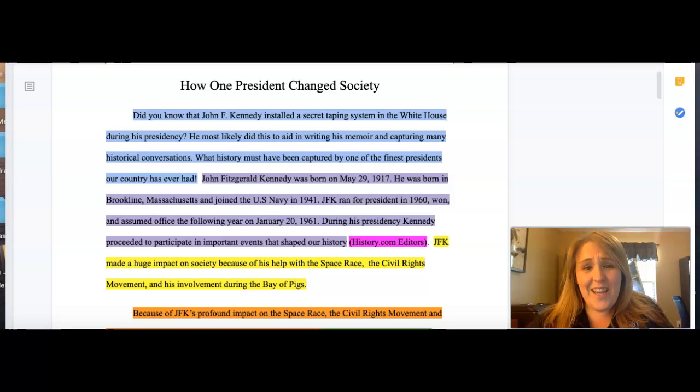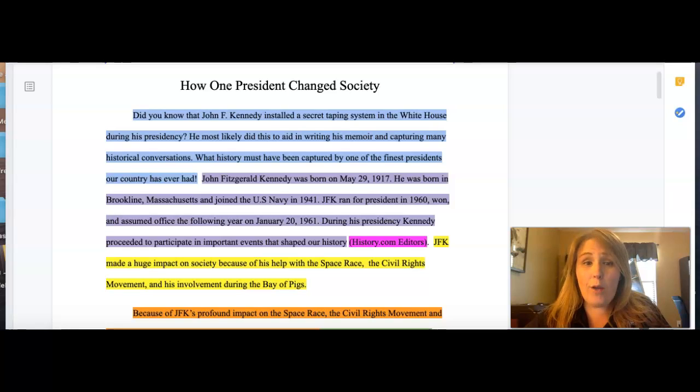Hi students. Today I want to share with you an example essay that was written by some students in previous years. And I want to show this to you so that you have a guide to use as you are wrapping up your paper this week and next week. So I'm going to walk you through each part of this sample paper to point out some things to make sure that you have these in your own paper as you are finishing and editing.